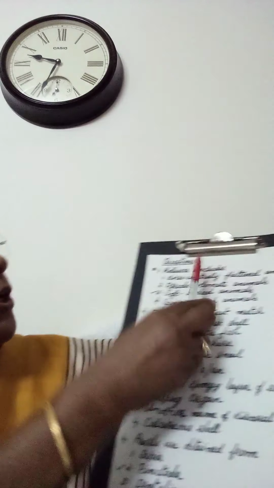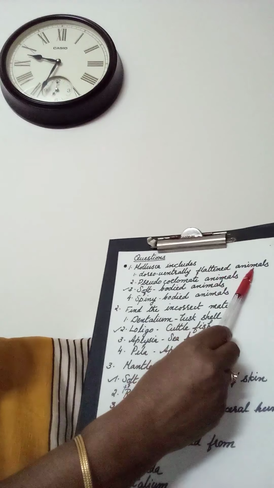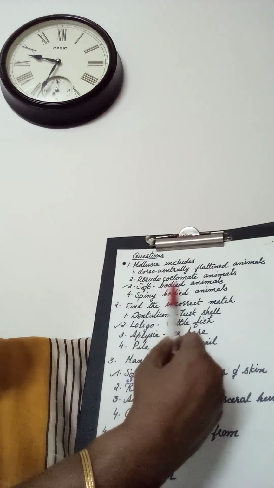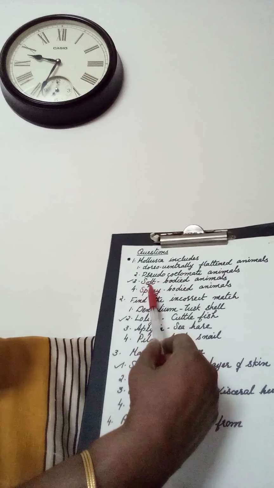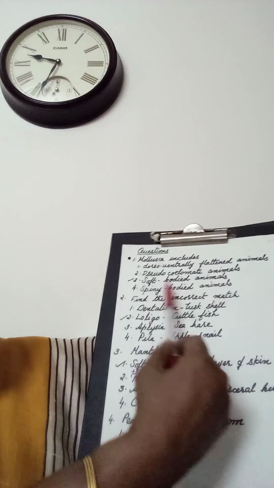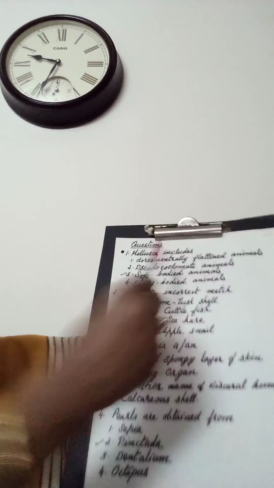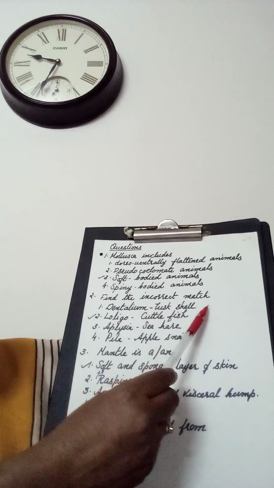Now I will be giving some questions. 1. Mollusca includes: 1. Dorso-ventrally flattened animals. 2. Pseudocoelomate animals. 3. Soft-bodied animals. 4. Spiny-bodied animals. Answer: soft-bodied animals. 2. Find the incorrect match.